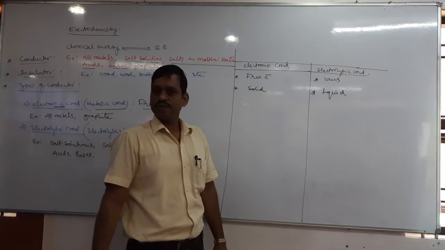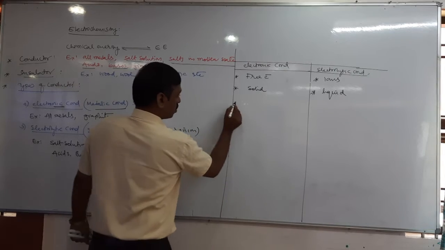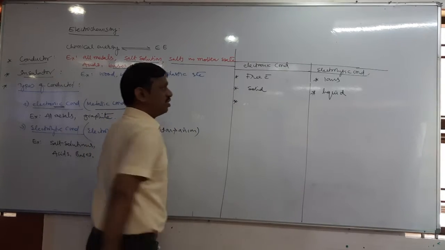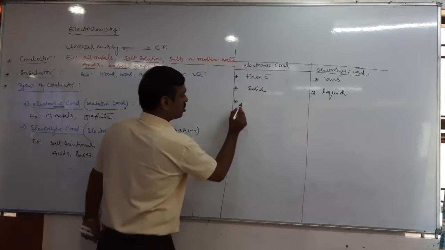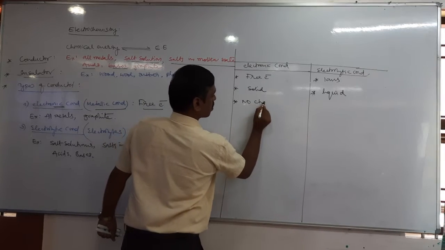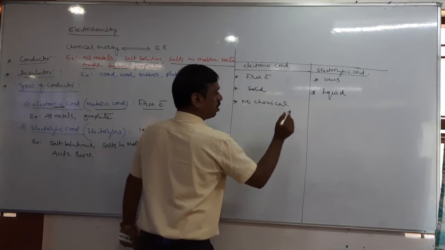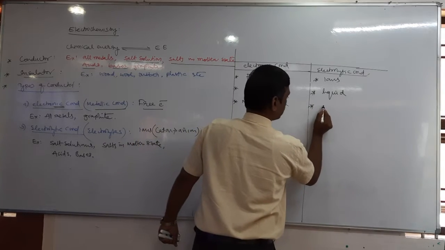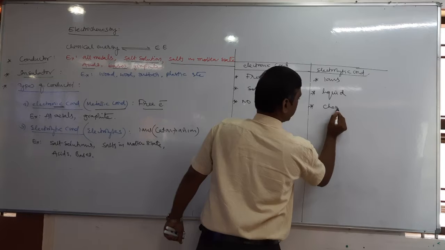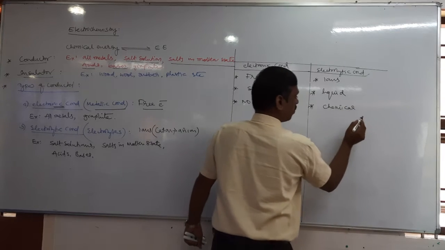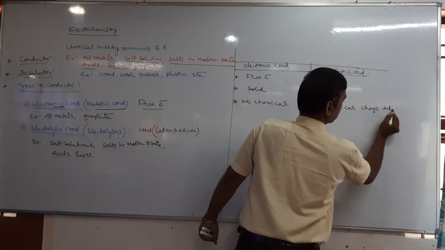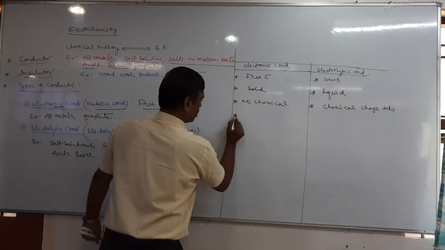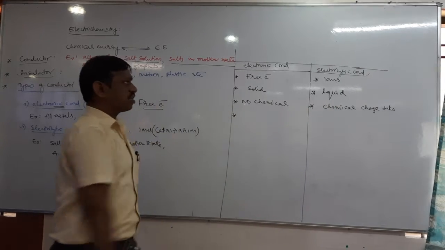Both are liquid only. Next, does chemical change take place in the case of an electronic conductor? Here, no chemical change takes place. Now here, does chemical change take place? Here, chemical change or chemical reaction takes place. Next, does mass transfer take place in the case of an electronic conductor?